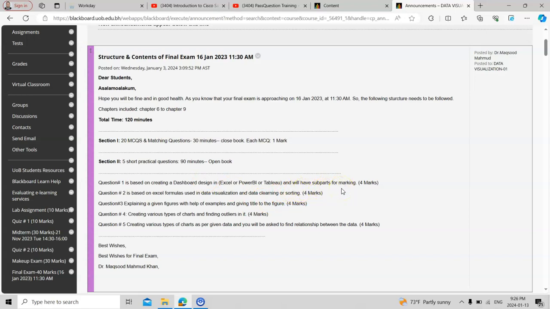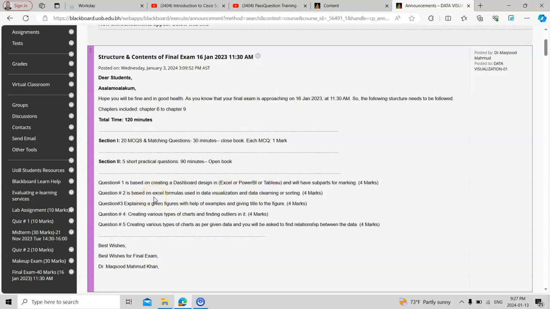There will be some subparts, and each part has different marks. The total is 4 marks. Question number 2 will be based on Excel formulas using data visualization, data cleaning, and sorting. I have uploaded some clips on YouTube, and we practiced in class different formulas, like how to find the rank, VLOOKUP, color ranging, and conditional formatting. This kind of formula will be there, and you need to do that.